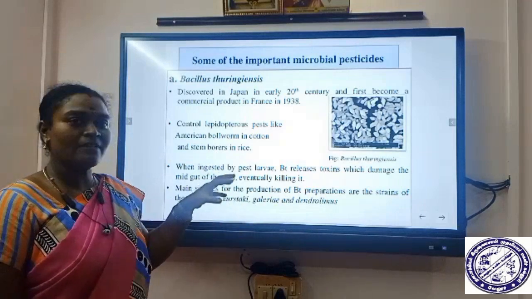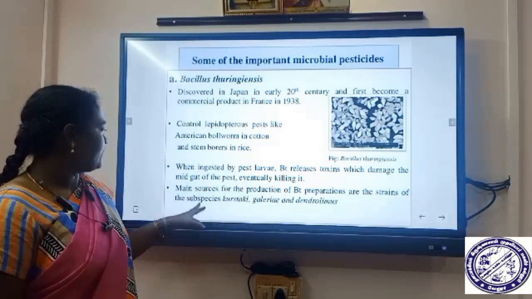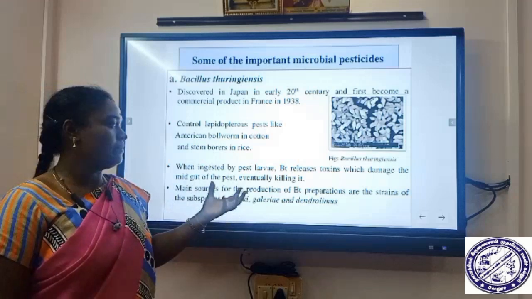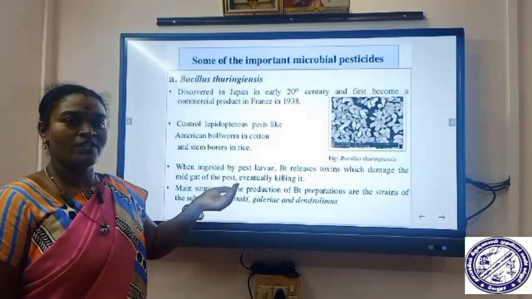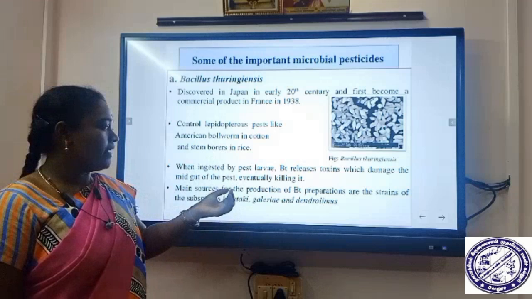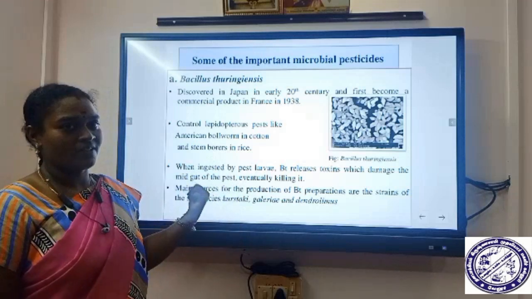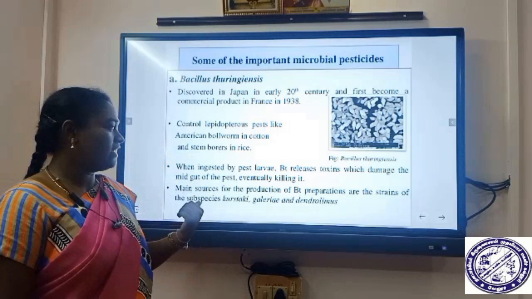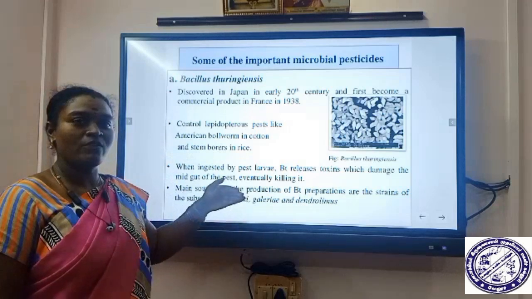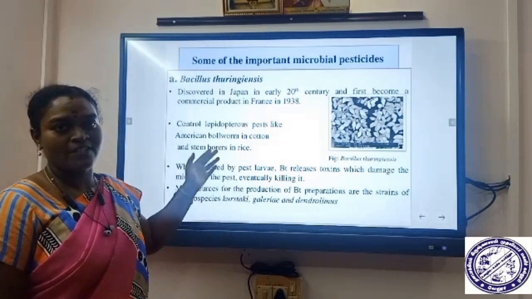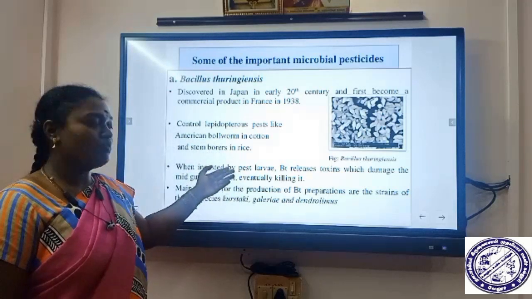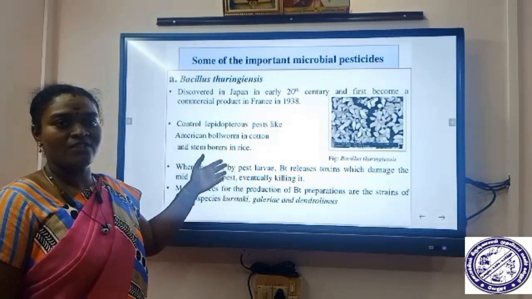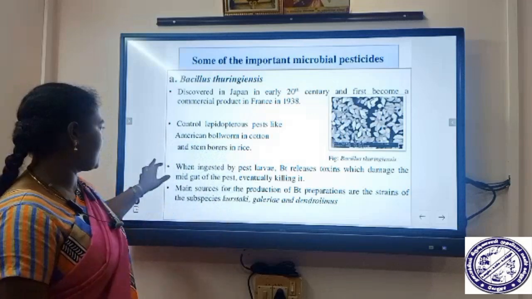Okay, so that is the mechanism by which it works. And the BT preparations are produced by using subspecies: Bacillus thuringiensis subspecies kurstaki, galleriae and dendrolimus. Using these subspecies of Bacillus thuringiensis, they produce Bacillus thuringiensis pesticides.